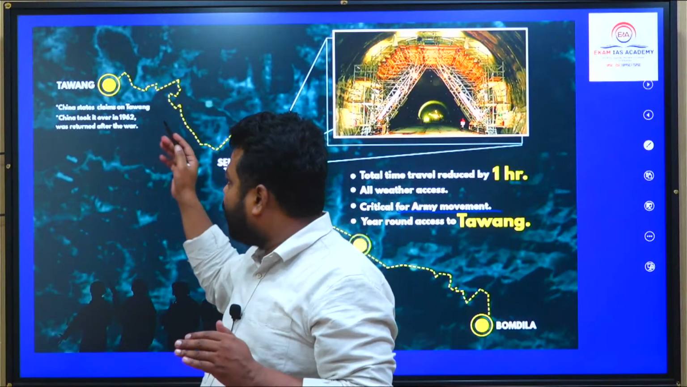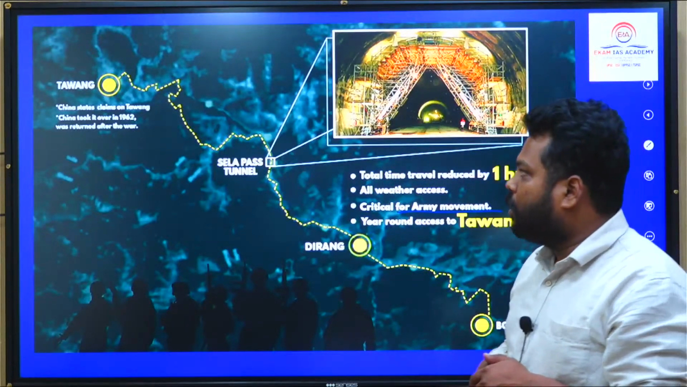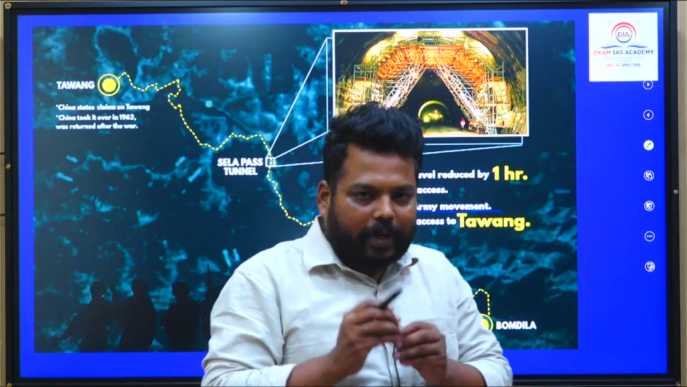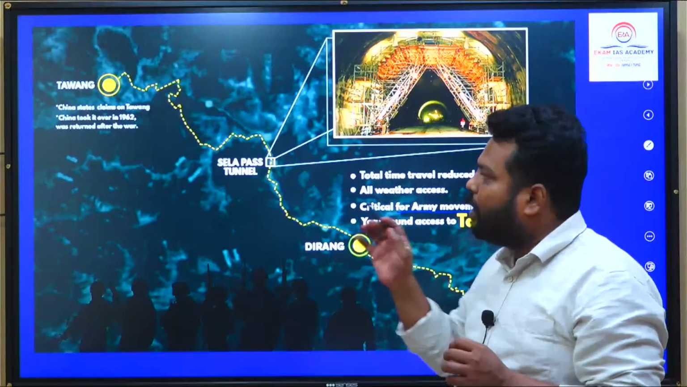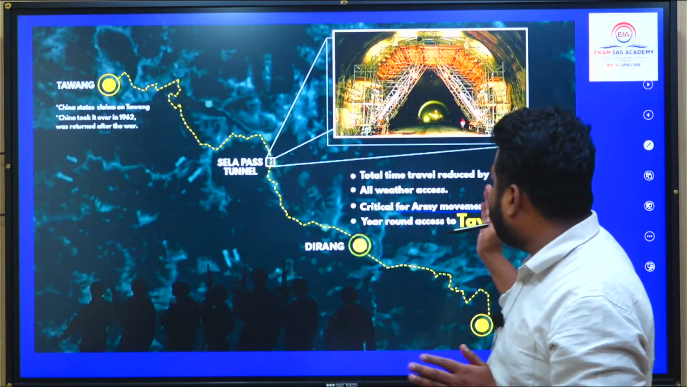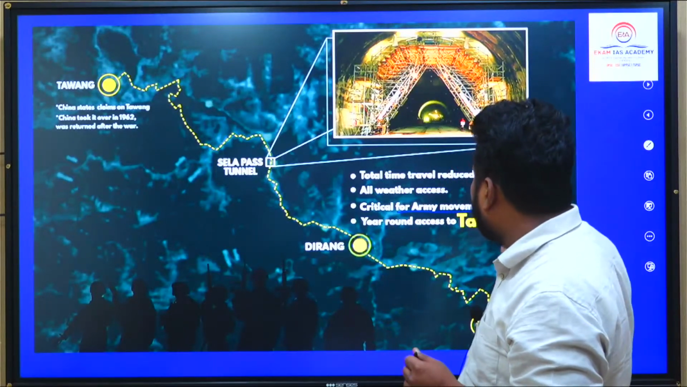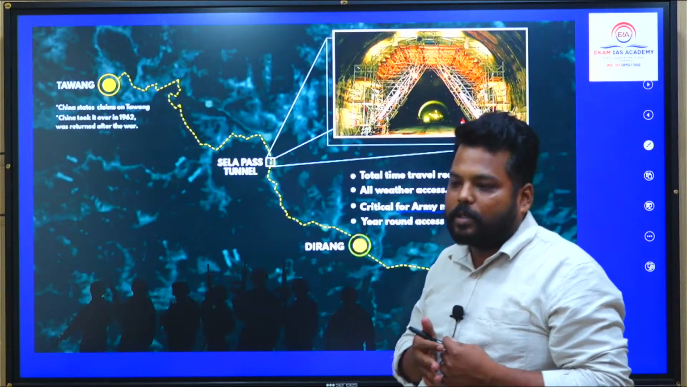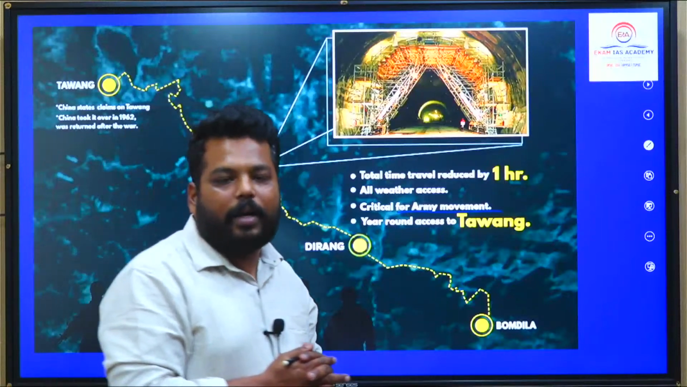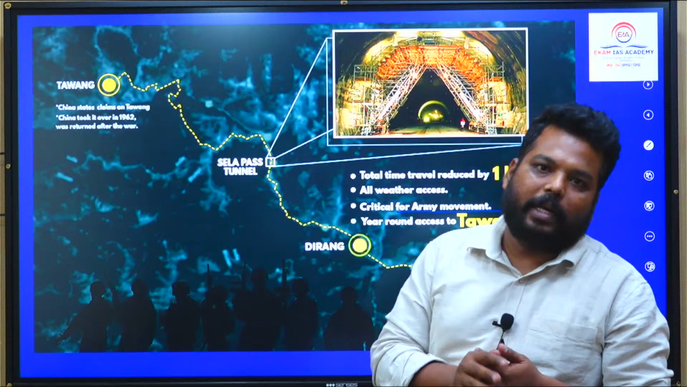China states claims on Tawang, China took it over in 1962, was returned after the war. So this Tawang is an interesting zone which is present as a conflicting zone between India and China. So movement to that particular Tawang region is very important. So this particular Sela Tunnel helps make a move towards Tawang throughout the year. And by this construction of Sela Tunnel, the total time has been reduced by 1 hour. So greater chances are there the question would be coming from this particular Sela Tunnel.